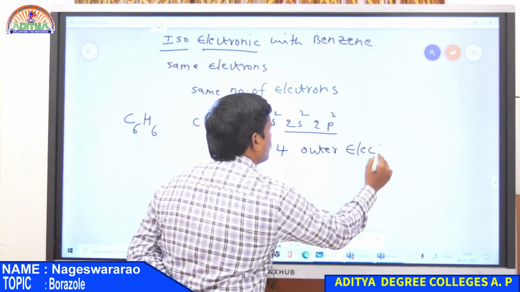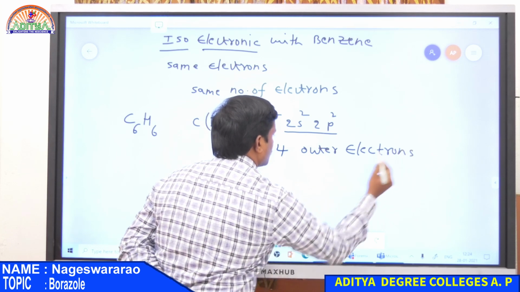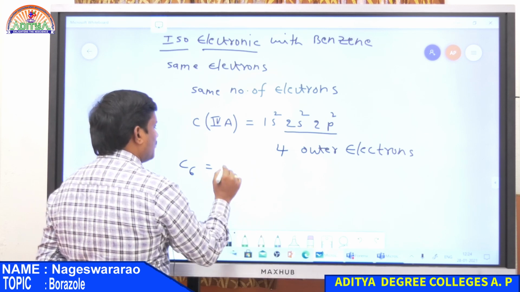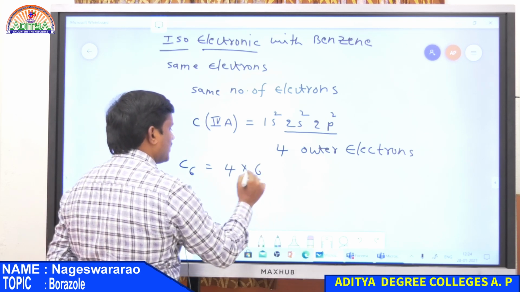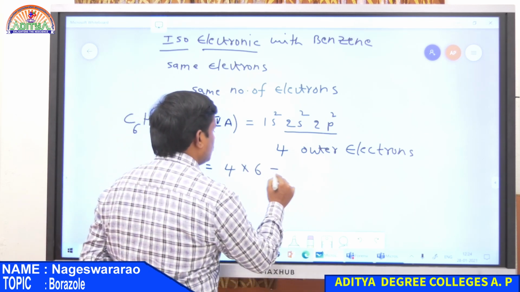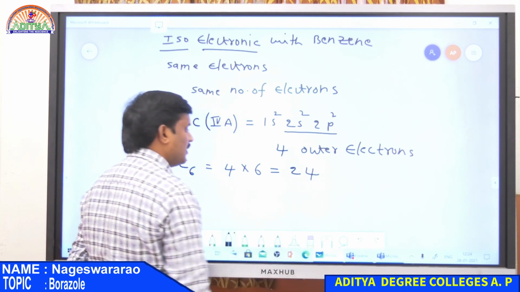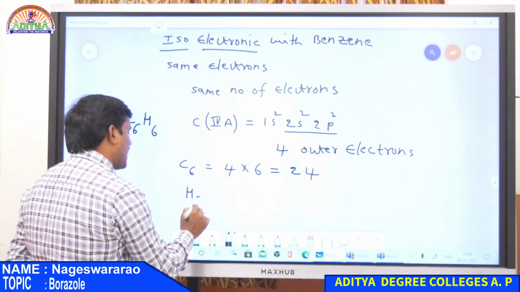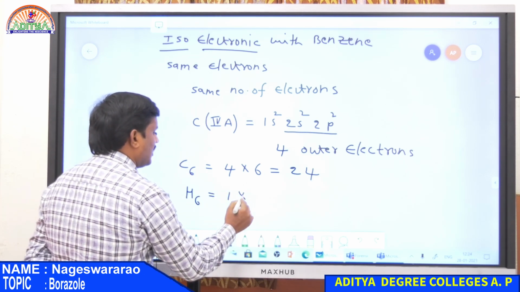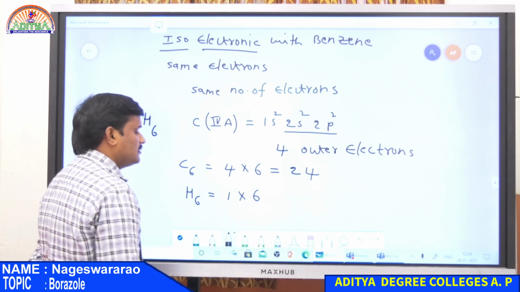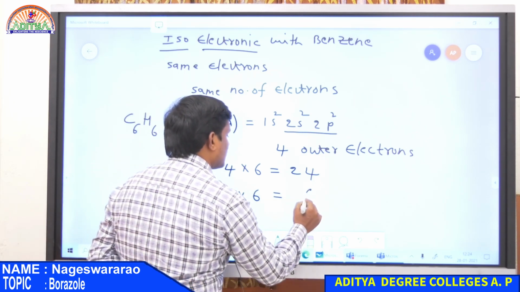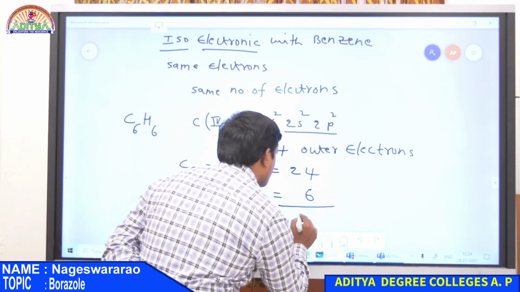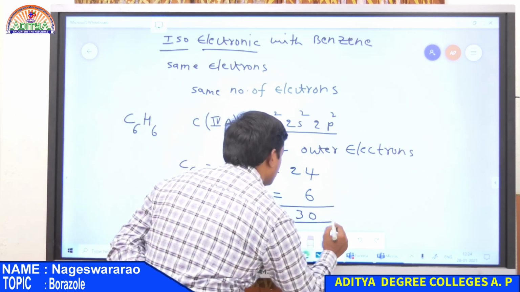It is having 4 outer electrons. Now C6, that is there are 4 electrons but there are 6 carbon atoms. Therefore total electrons are equal to 24 at carbon. And H6, hydrogen only having 1 electron and there are 6 hydrogen atoms. Therefore total number of electrons at hydrogen is 6. Therefore total electrons present at benzene is equal to 30.